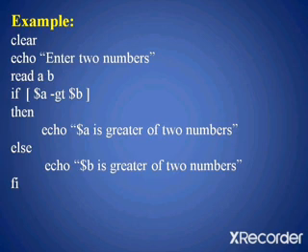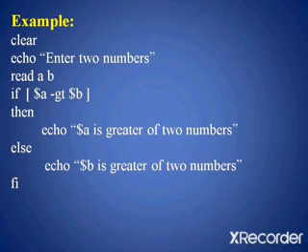For example, the user enters the value of a as 20 and the value of b as 10. Then the if statement will check 20 is greater than 10. The condition will become true, so the exit status will become 0. Then it will execute the statement after then, which is an echo statement. In the echo statement we have written $a. $a is nothing but 20 is the greater of two numbers. This will be printed on the screen.